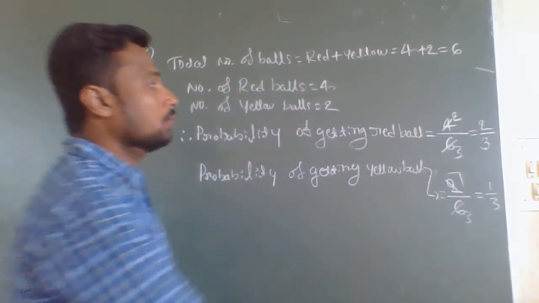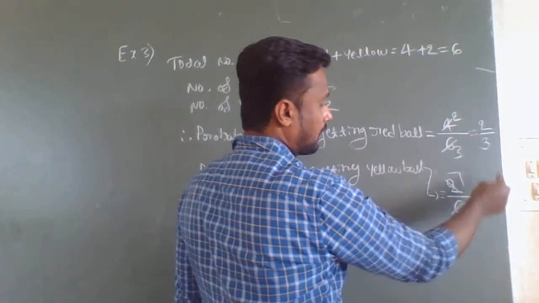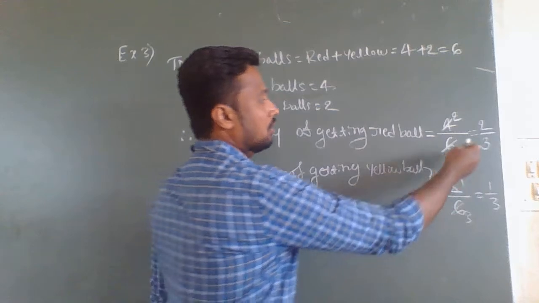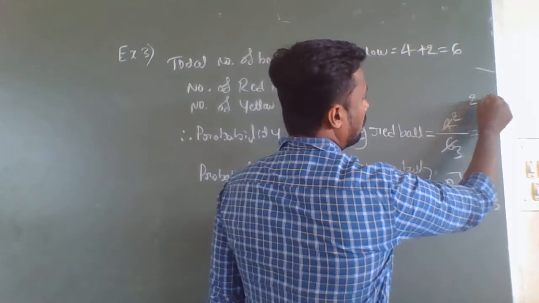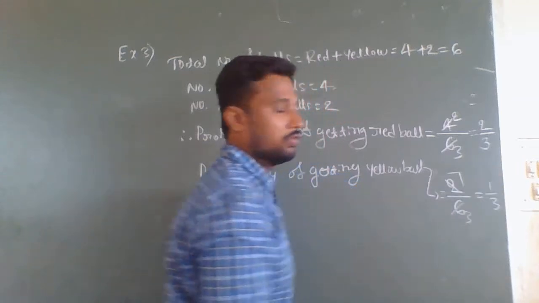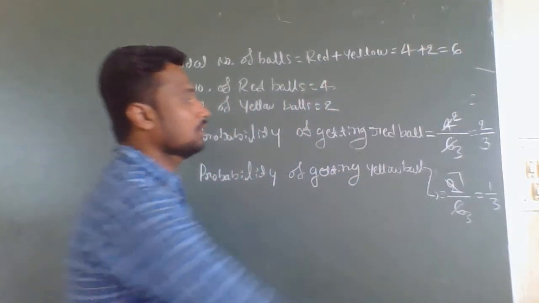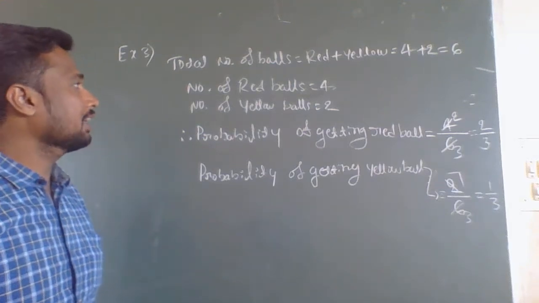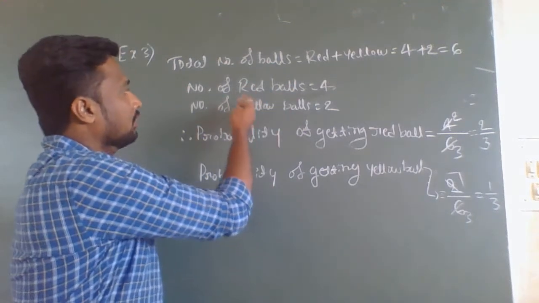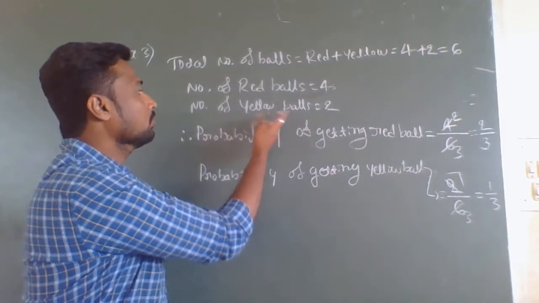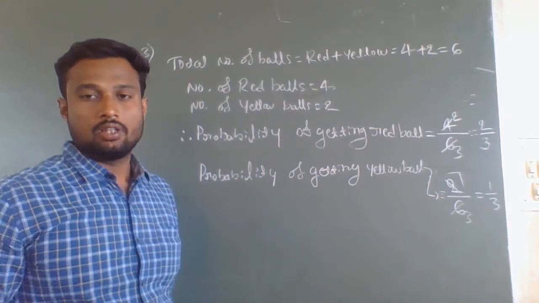If you compare these two values, 2 divided by 3 and 1 divided by 3, which is greater? 2 divided by 3 is greater than 1 divided by 3, because out of 3 parts, 2 parts is greater than 1 part. Or you can also compare this way: there are 4 red balls in the bag and 2 yellow balls in the bag.